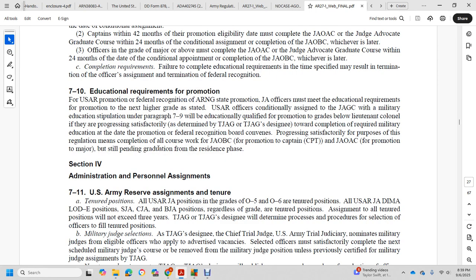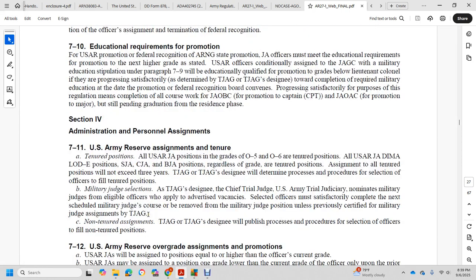drilling individual mobilization augmentation, LOD, legal operation detachment, expertise positions such as supervisor judge advocate, commanding judge advocate, and brigade judge advocate position, regardless of grade. Tenure position assignment will not exceed 3 years. The Judge Advocate General's designee will determine the process and procedure for the selection of the officer to fill a tenure position.